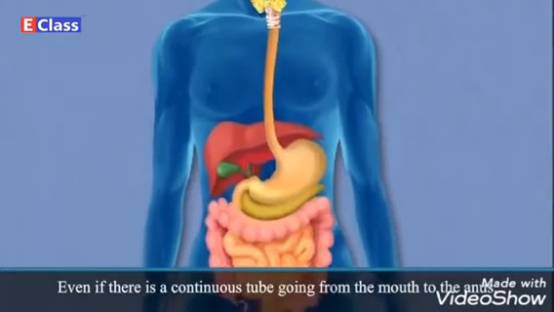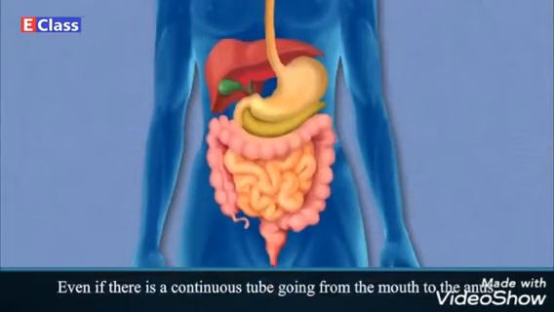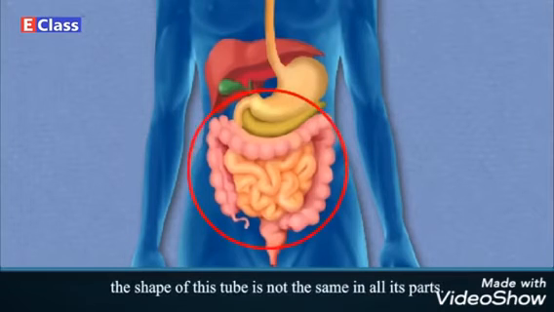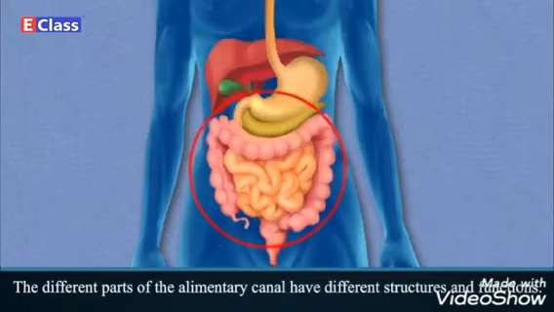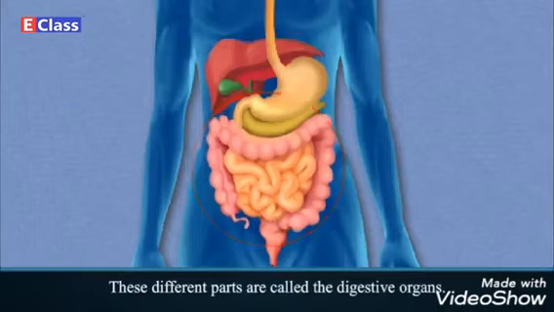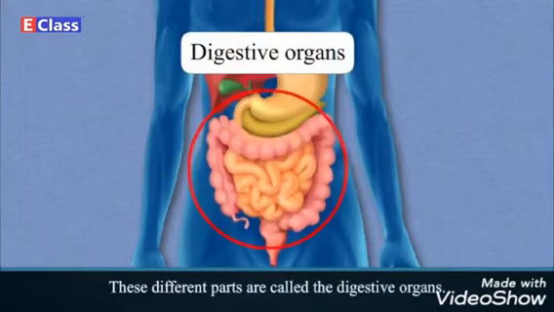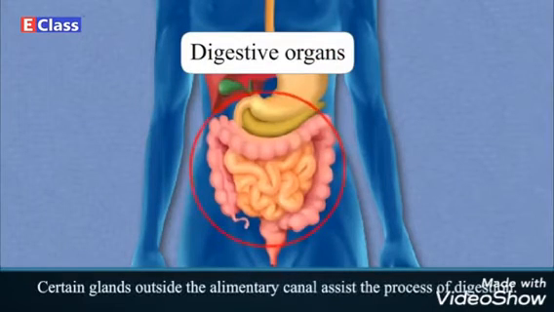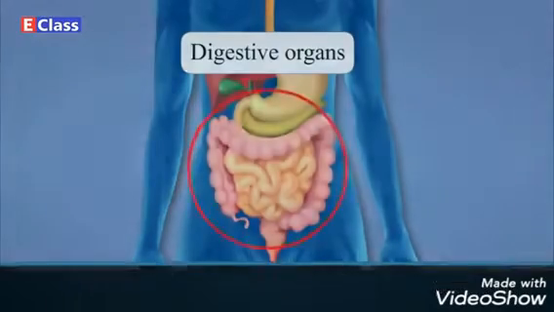Even if there is a continuous tube going from the mouth to the anus, the shape of this tube is not the same in all its parts. The different parts of the alimentary canal have different structures and functions. These different parts are called the digestive organs. Certain glands outside the alimentary canal assist the process of digestion.